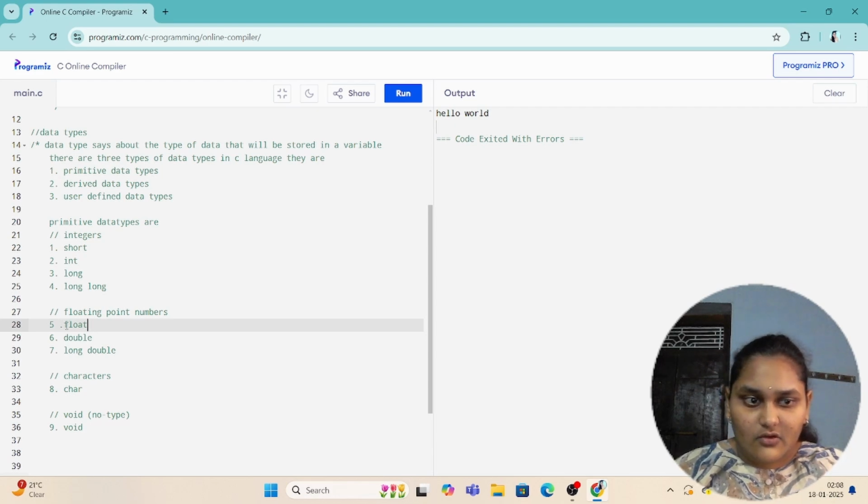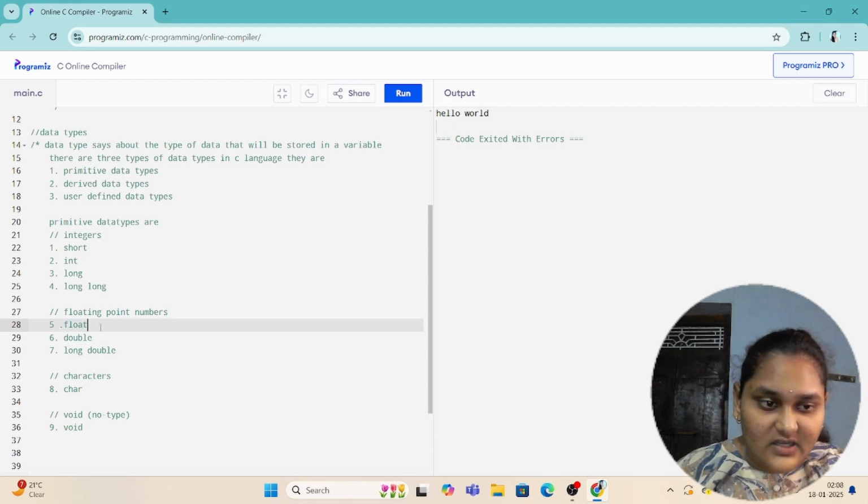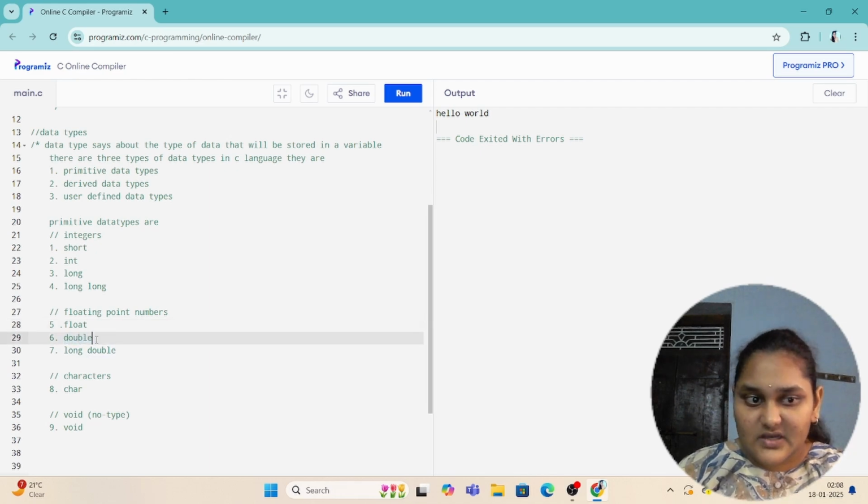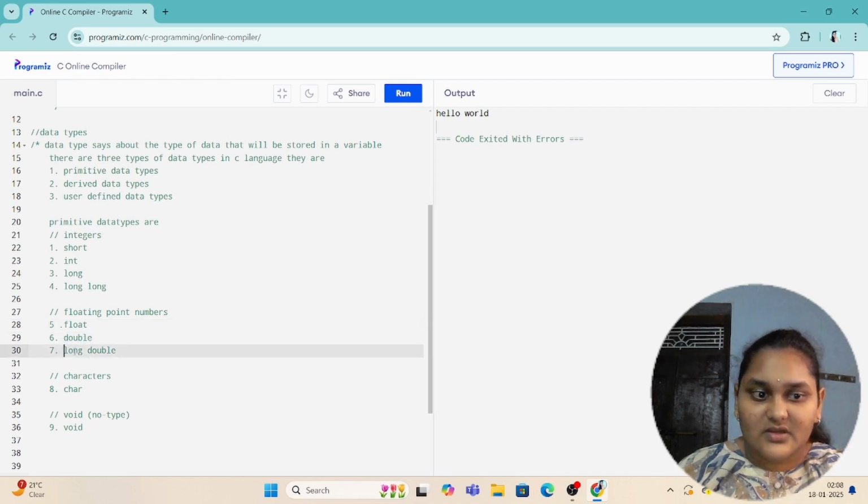But when we have to particularly store numbers with decimals, we use float. Float is to store somewhat smaller decimal numbers, and double is for bigger numbers than float. Long double is for way bigger numbers than double.